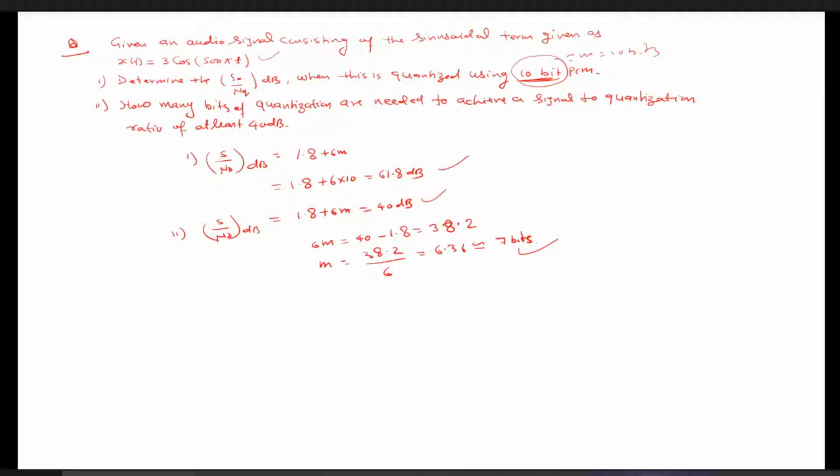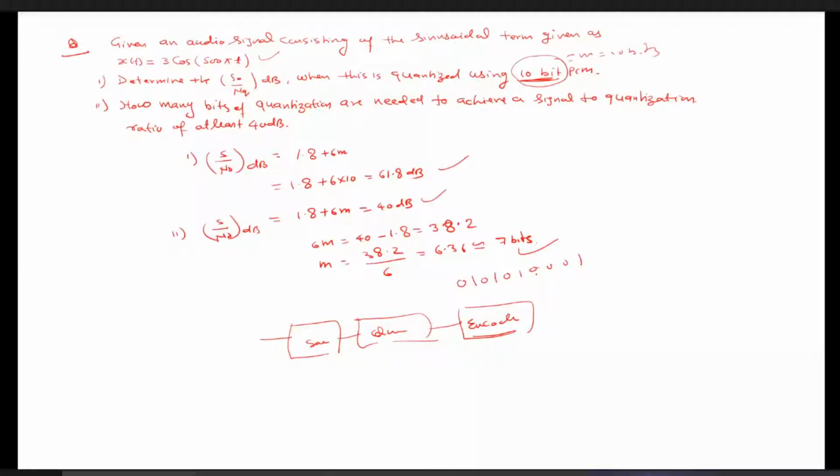Now, coming to the third block of the PCM. As I have drawn, the first one is the sampler, the second block is the quantizer, and the third block of the PCM is the encoder. Now we are going to discuss the encoder. Once the quantizer generates the bits in the form of 0, 1, 0, 1, 0, 1 like that, or 0, 0, 0, 1 like that, this is the binary representation of each quantization state.